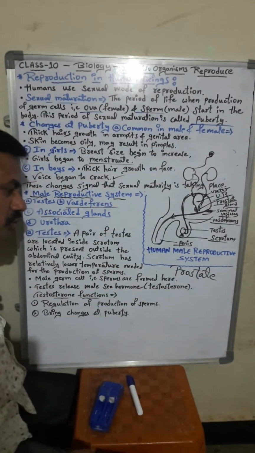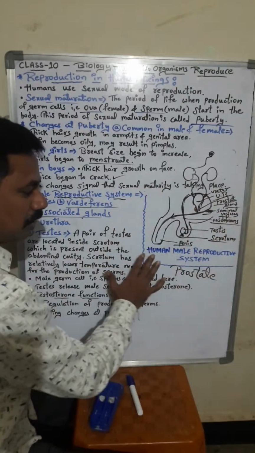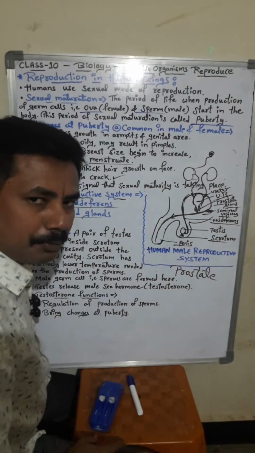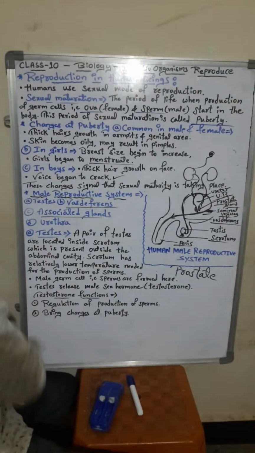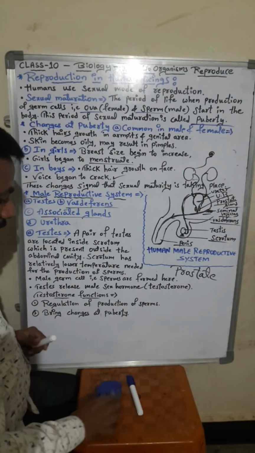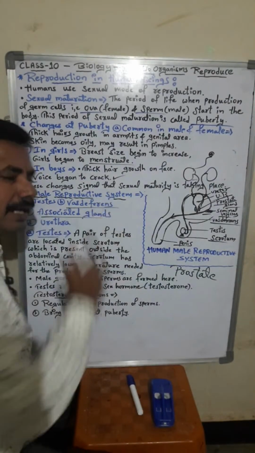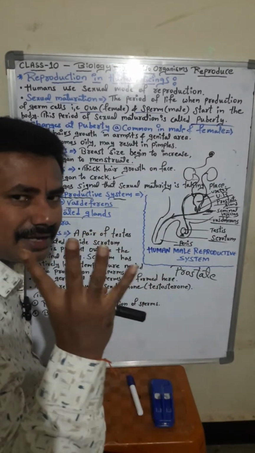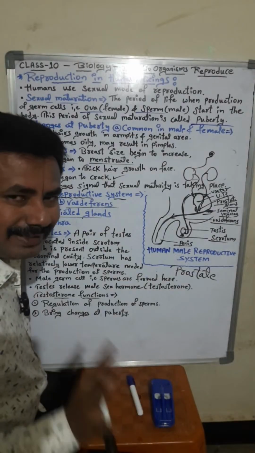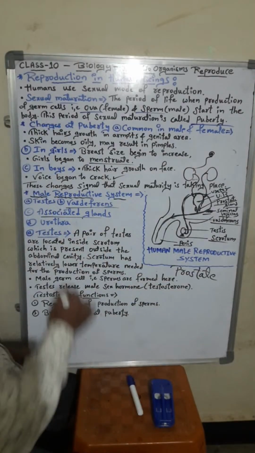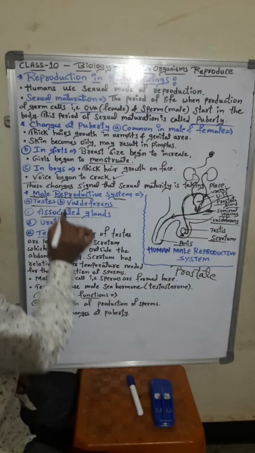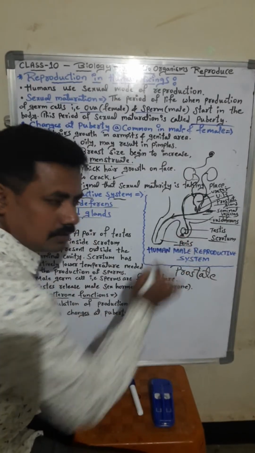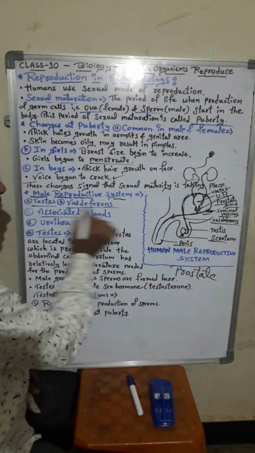Okay, no issues. So this is the human male reproductive system, students. What does the male reproductive system consist of? There are four very important things you have to remember. The first is the testis. The second one is the vas deferens.